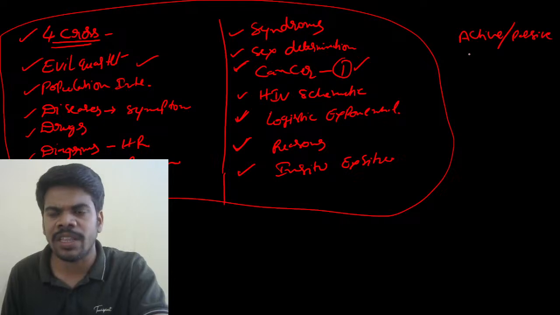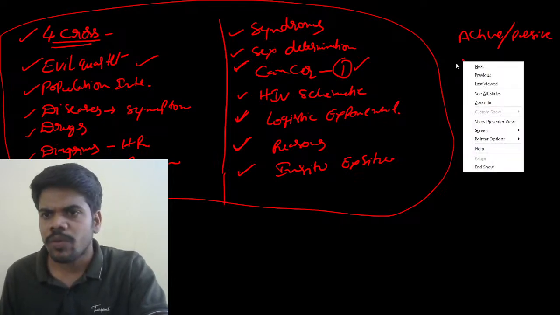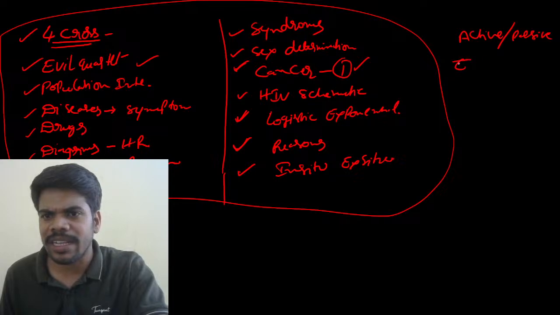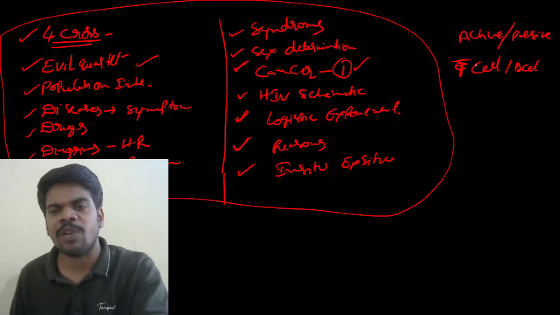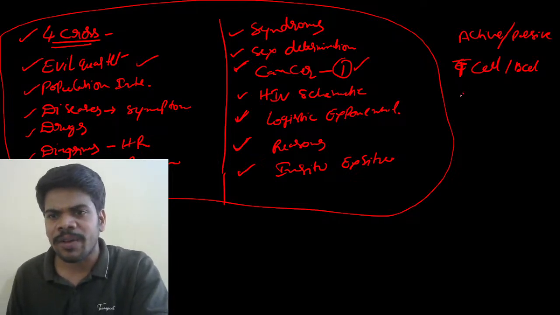Differences, one question definitely there. T cell and B cell, that means humoral and cell mediated immunity difference, active and passive immunity, and innate and acquired.